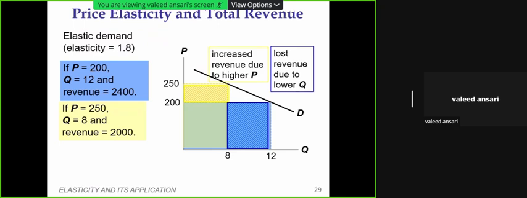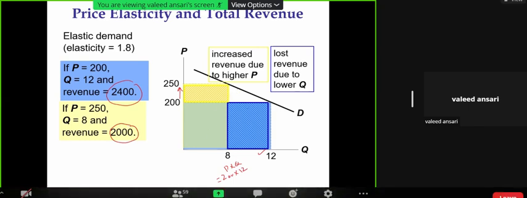For instance, if P is 200, quantity demanded will be 12 units. It is given. So revenue will be 200 into 12, this is P, this is Q. So this will be 2,400. Now if price is increased to 250, total revenue will naturally be 250 into 8. This is 2,000. Now you see that earlier the total revenue was this area.